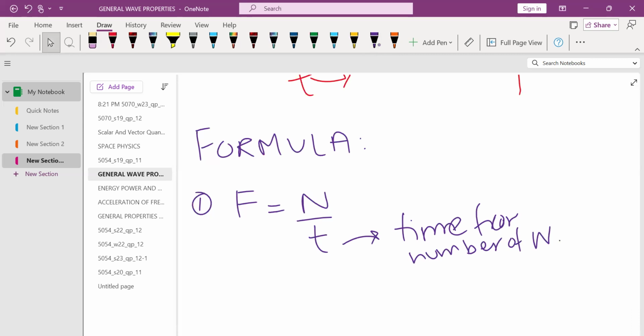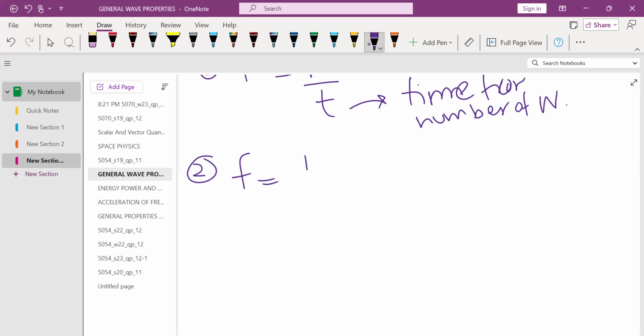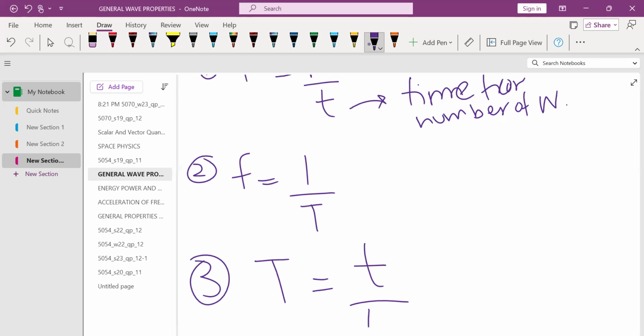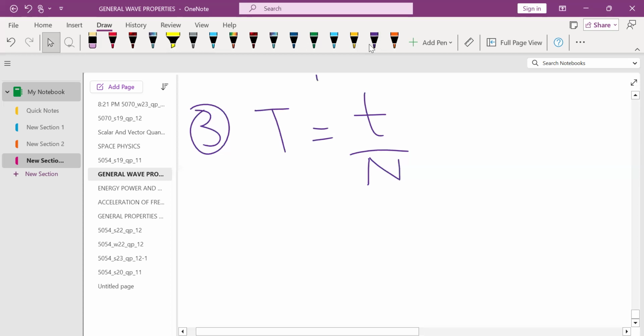Then the second formula in this chapter is frequency equals 1 upon time period. So this time period is for one wave, while the small t time is for the number of waves. Then the third formula in this chapter is time period equals small t, which is time for the number of waves, divided by the number of waves. So through this you find the capital T, which is the time for one wave.